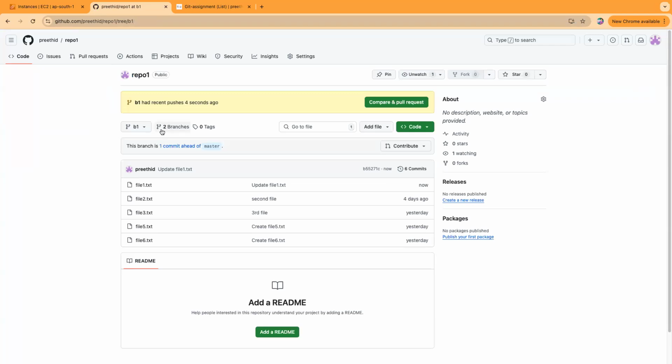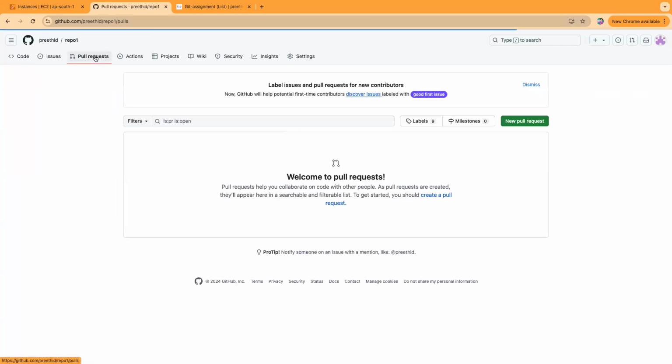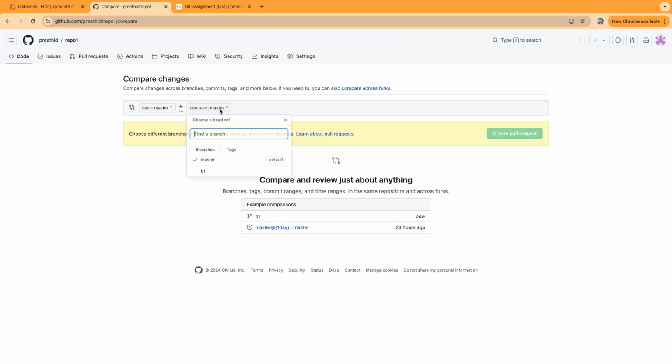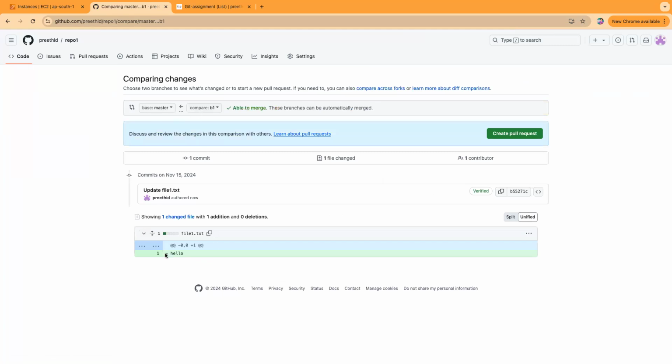Okay, so yeah, now I want to merge this. So we can raise a PR, new pull request from B1 to master branch. See here, this is how it will be shown and create a pull request.